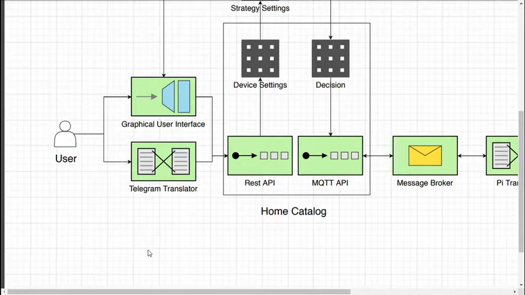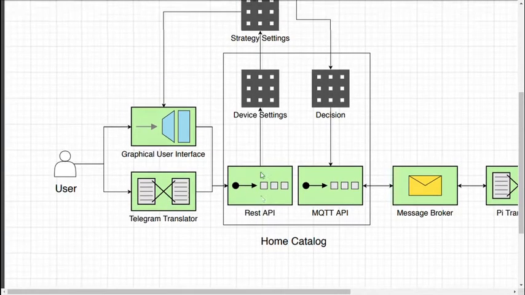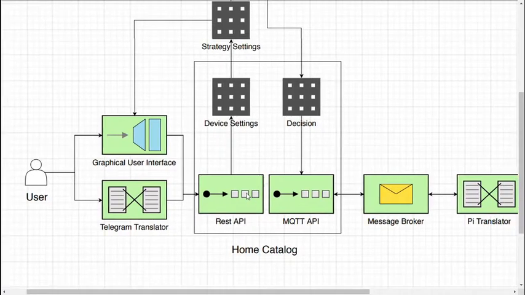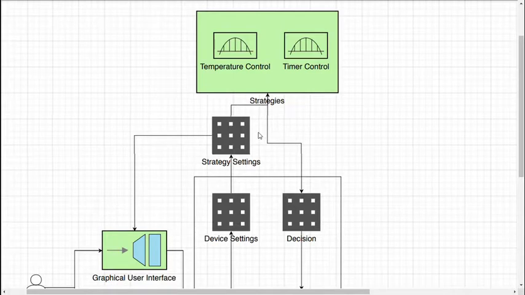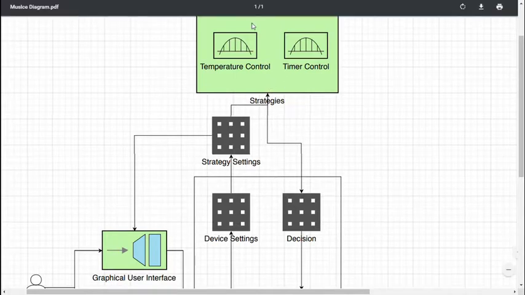The user, in addition to the app or graphical user interface, can also use Telegram, and a translator translates the user commands into REST API commands to be executed by the Home Catalog. Using device settings and strategy settings, the Home Catalog can send a specifically tailored request to the strategies.